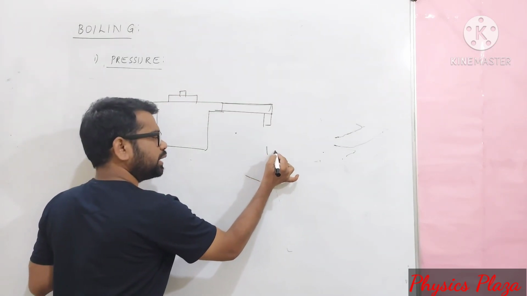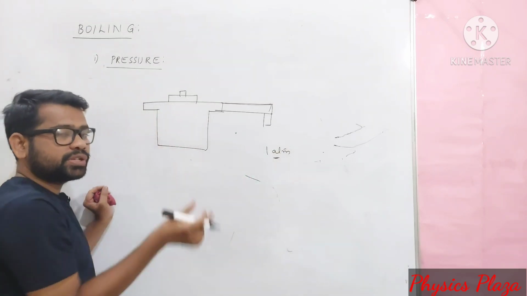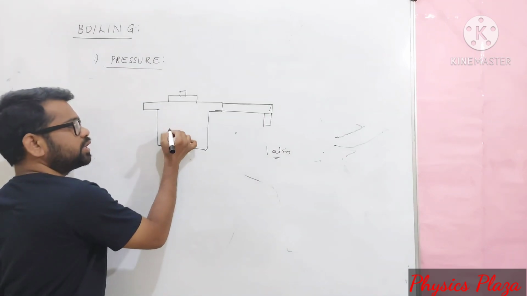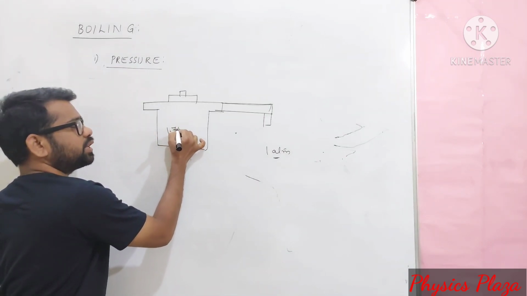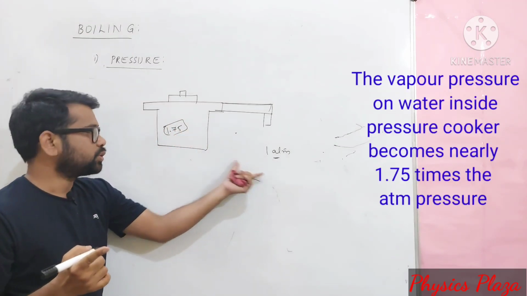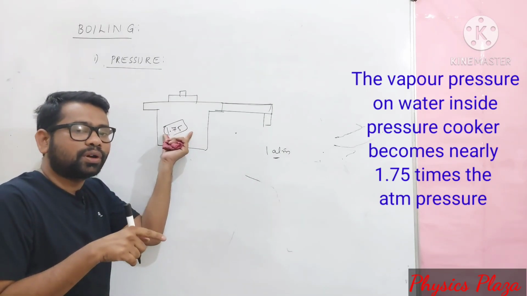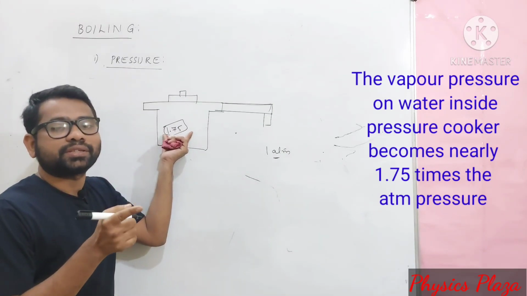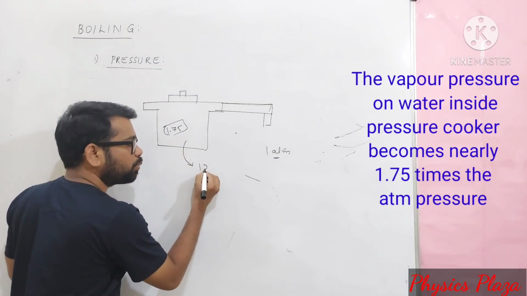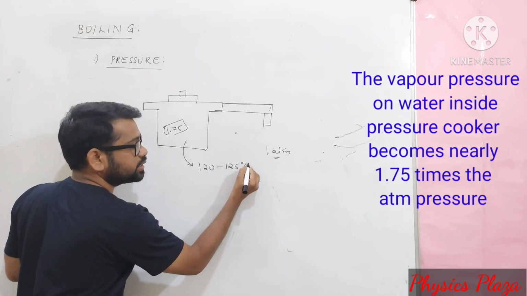Let us suppose the atmospheric pressure is 1 atm. Then the vapor pressure inside the pressure cooker is almost 1.7 times that of the normal atmospheric pressure. As the pressure increases inside the pressure cooker, the boiling point also increases. Usually inside a pressure cooker, water may boil at around 120 to 125 degrees Celsius.